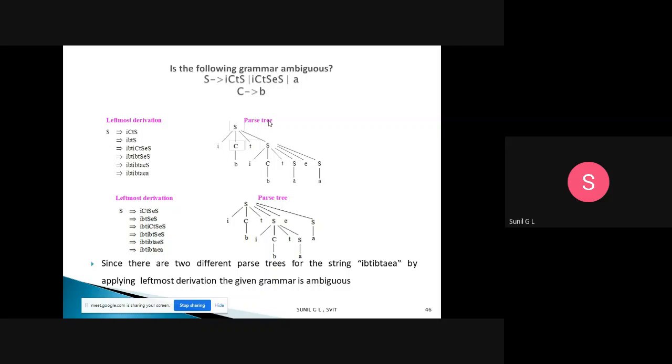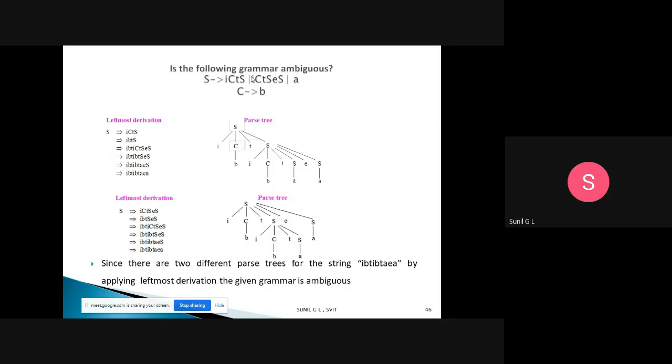For the first one, every parse tree or derivation should start from the start symbol, so I am taking S. Then I will take the first production, S tends to I C T S. I is nothing but if, T is nothing but then, and C and S are non-terminals. So I replace S with this production and get I C T S.